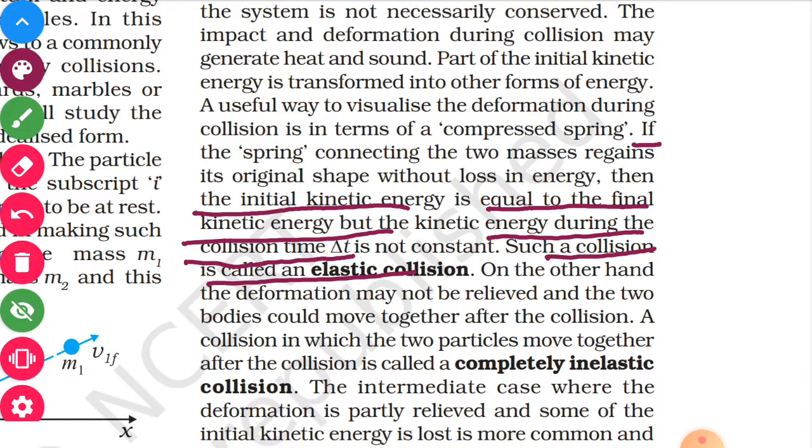Elastic collision means initial kinetic energy is equal to final kinetic energy, then we can say it is an elastic collision.